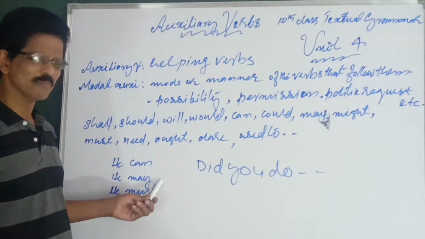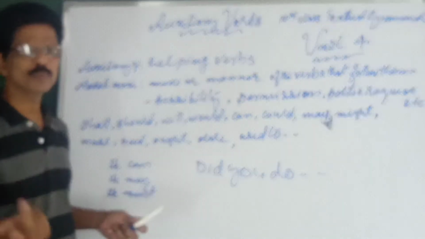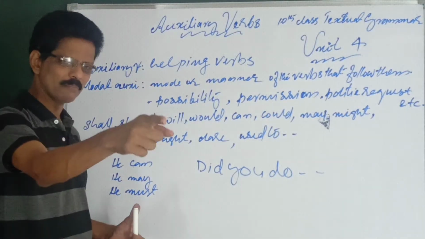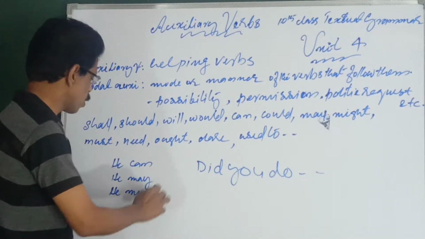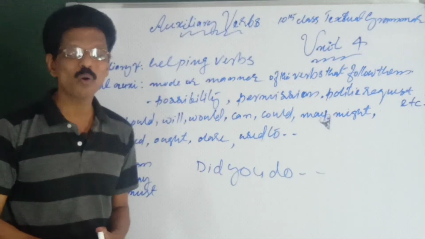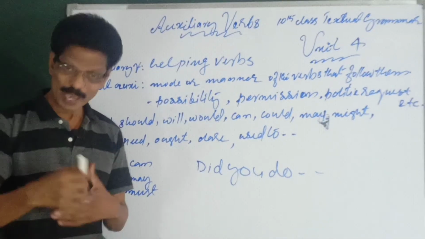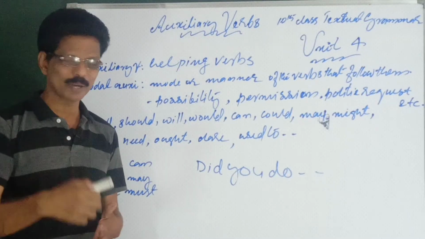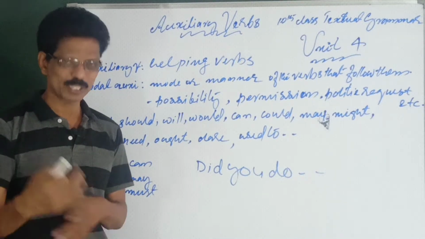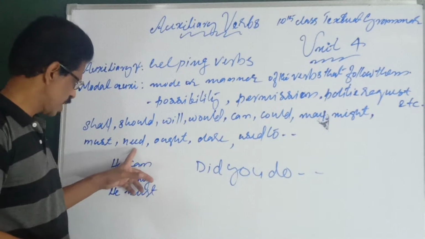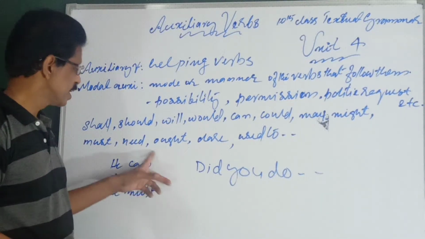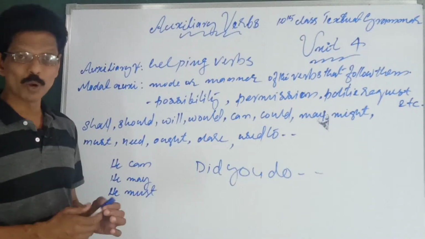He may come, possibility is there, he may or may not be also. He must come, he must. See, according to the change of this modal auxiliary, the mode or manner changes. He may come, he need to come, he need not come, he must come, he must not come, he can come.